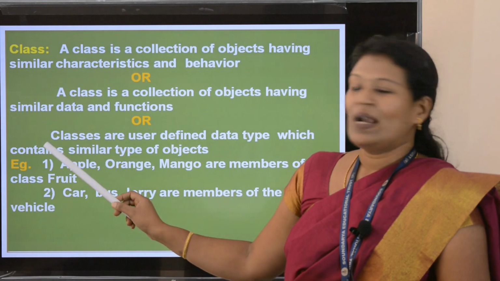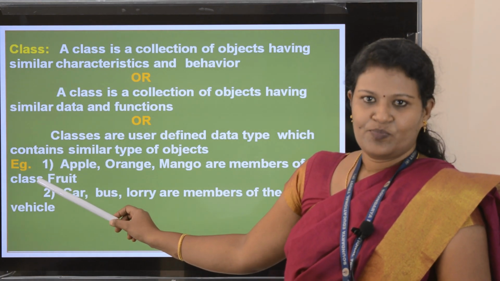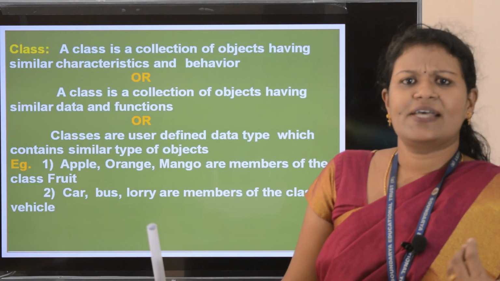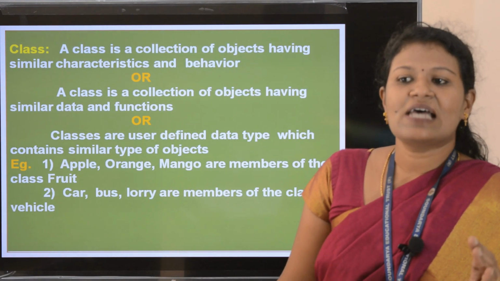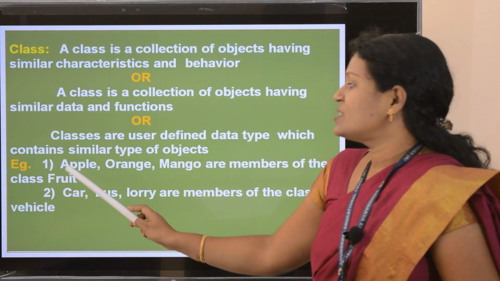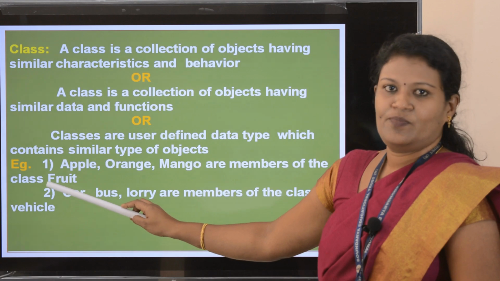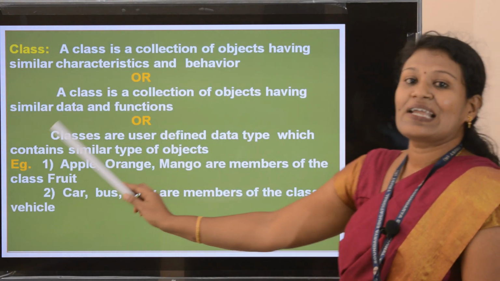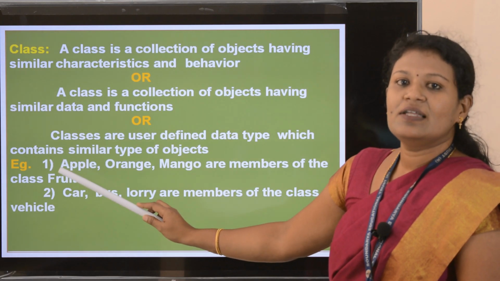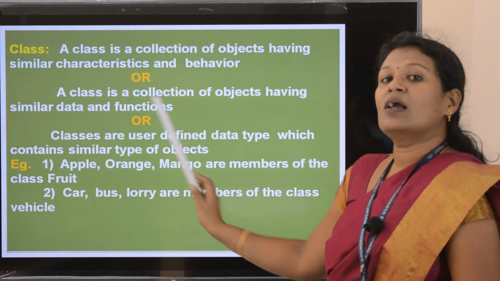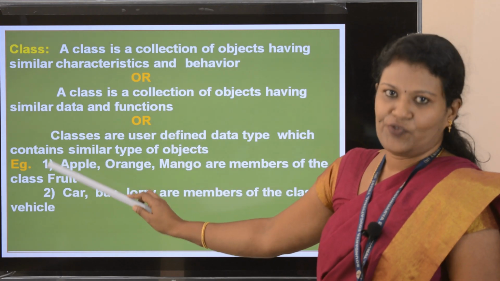Now I will give one example for class. You know apple, orange, banana, pineapple, etc. All these are objects. We can collectively call all these objects as fruit. So apple, orange, mango, etc. are members of the class fruit. So here the class name is fruit. Apple, orange, etc. all come under this class fruit.